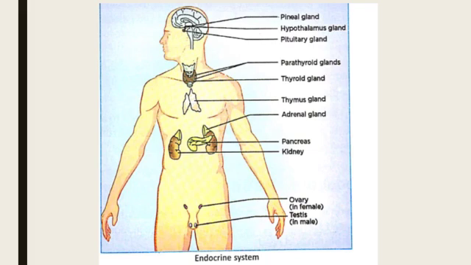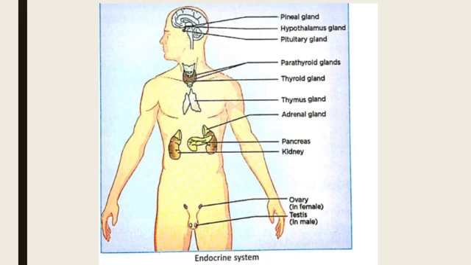Other than the thyroid gland, one more gland is present, that is the pancreas, which is present near the liver. You can see it in the picture given on your screen. It releases insulin, and this insulin lowers the blood sugar level. If insulin is not secreted in sufficient quantity, the person is said to suffer from a disease called diabetes or sugar. You are familiar with this disease.